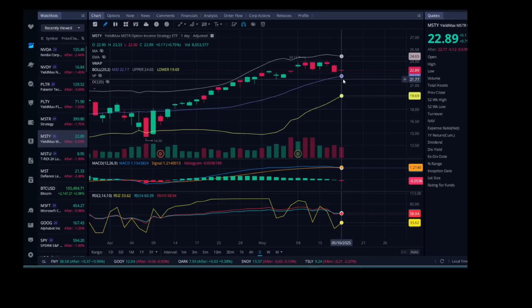So currently that midpoint on that Bollinger Band is about $22.17. So if it can get in this area here, say the $20 range, then I might buy a few more shares. But keeping in mind that for my portfolio, I am looking to recoup my invested capital of MSTY so that I can then show positive gains for MSTY without having to sell my shares.